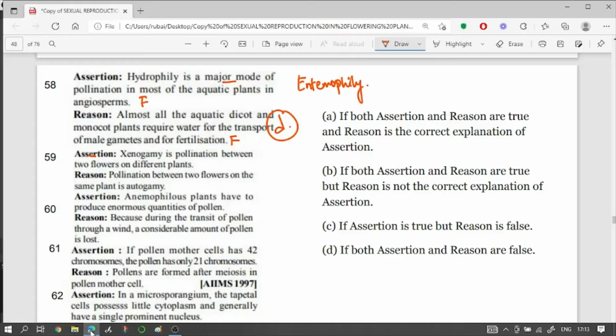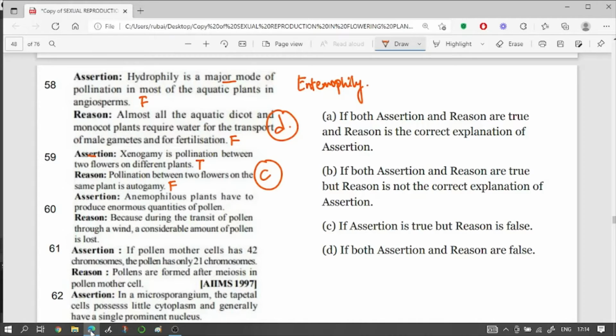Assertion says xenogamy is pollination between two flowers on different plants. This is a correct statement. Xenogamy is the other name for cross-pollination, and the reason says pollination between two flowers on the same plant is autogamy. This is a false statement, because autogamy is when pollination takes place within the same flower. Pollination between two flowers of the same plant can be termed as geitonogamy. So this answer should be option C. Assertion is true, but reason is false.